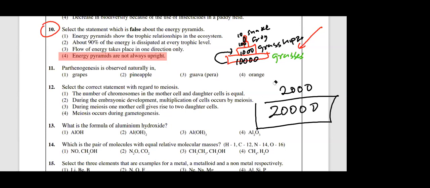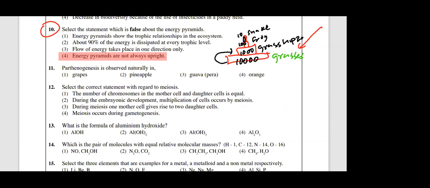10% means 2,000. Then after that it will be 200. Always remember, 10% from the previous level. Whatever the food chain, the next link, the adjoining link will get 10% from the previous one. Right? That is a rule. That is how energy flows in an ecosystem or along a food chain.